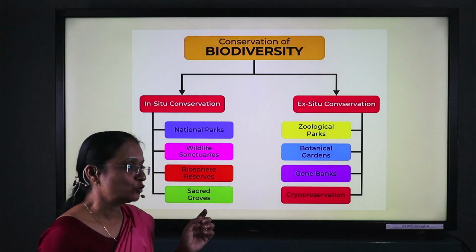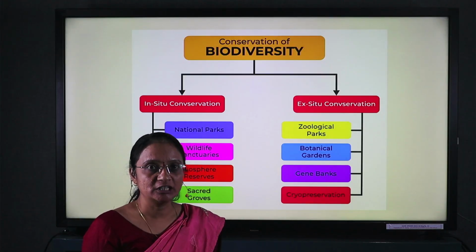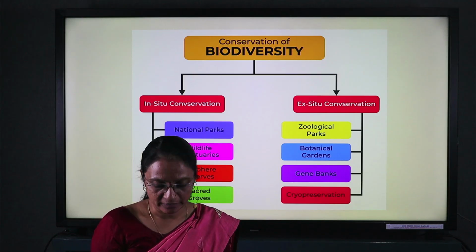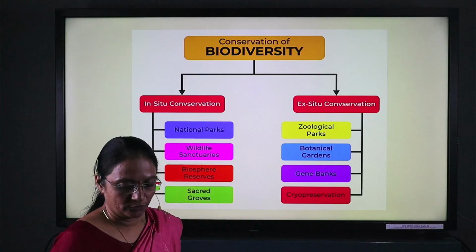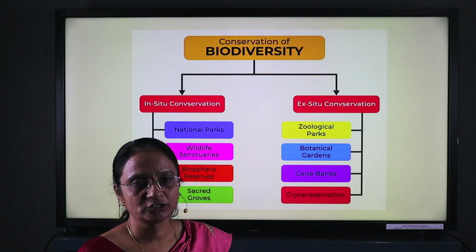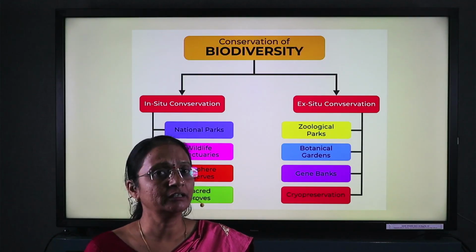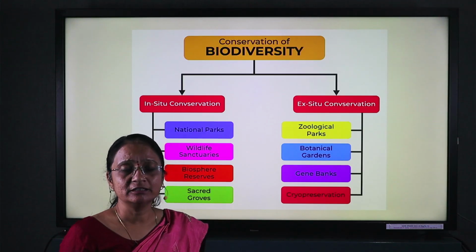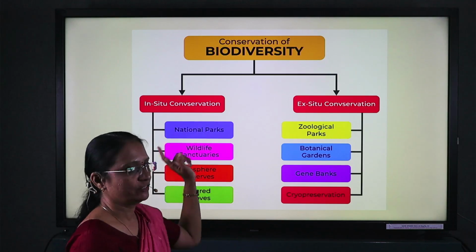Protected forests like Devrahi and Vanrahi are also examples. The Western Ghats and the Eastern Himalayan region also require protection, and they automatically get protected. The useful species in their natural habitat come under in situ conservation.